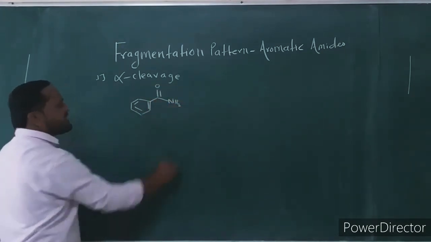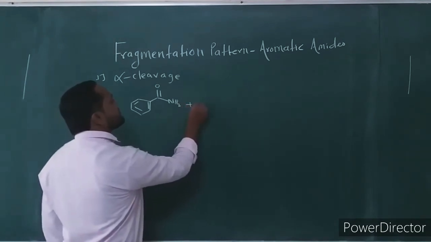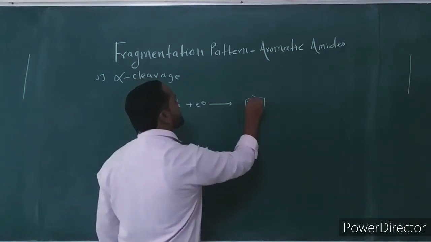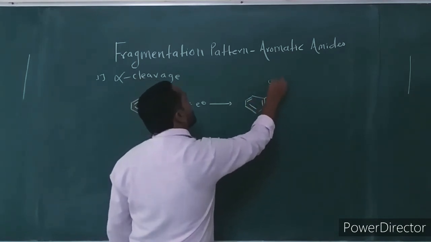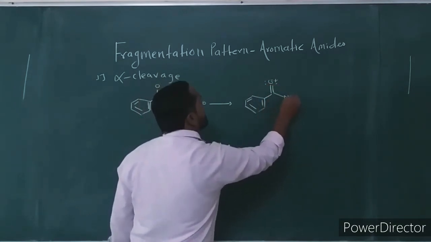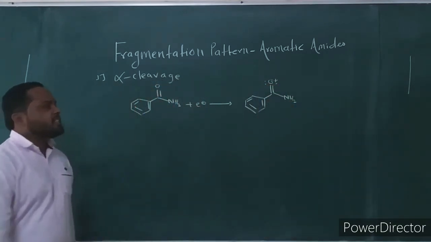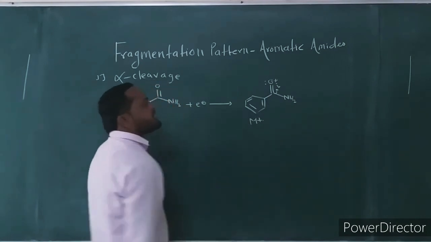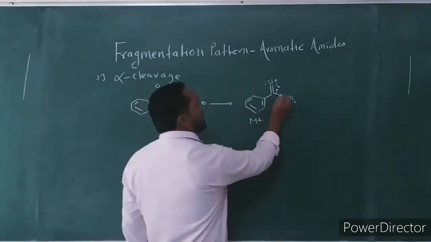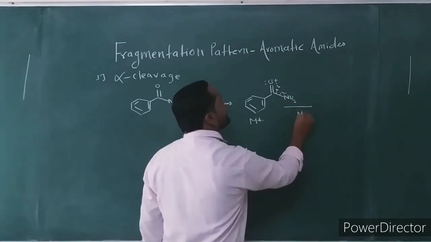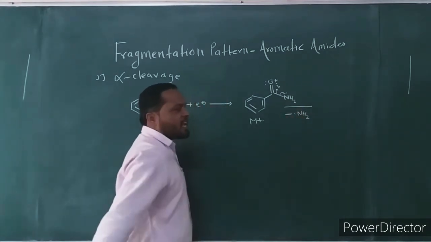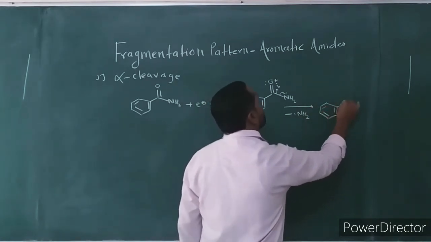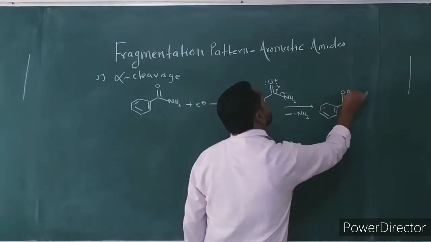First, it undergoes electron ionization and the molecular ion is formed. If this molecular ion is formed, it undergoes alpha cleavage, and in this alpha cleavage, the NH2 group is eliminated as a radical to give the phenylacylium ion.